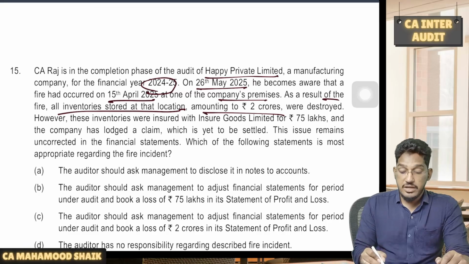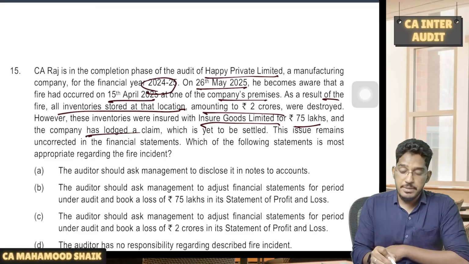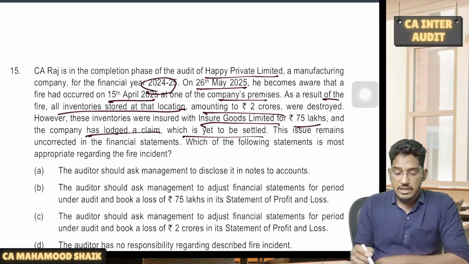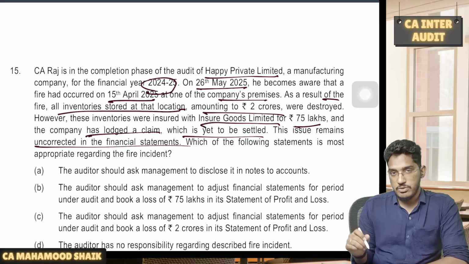However, these inventories were insured with Insure Good Limited for 75 lakh rupees, and the company has lodged a claim which is yet to be settled. The issue remains uncorrected in the financial statements. Which of the following statements is most appropriate?